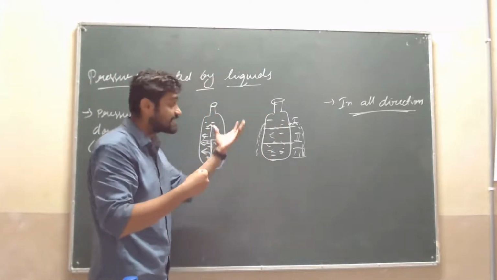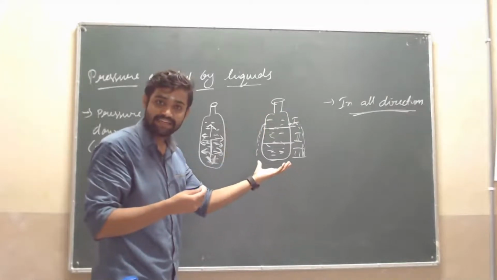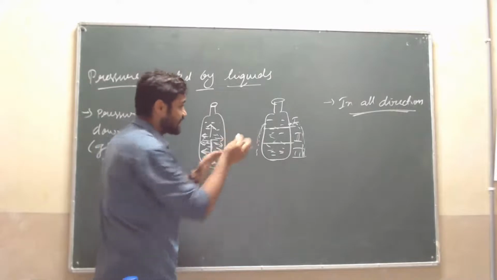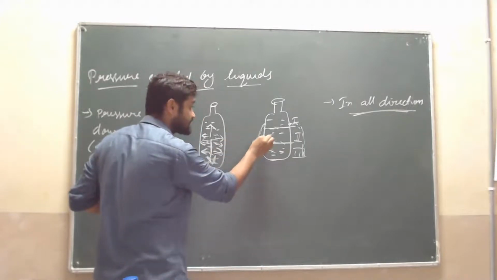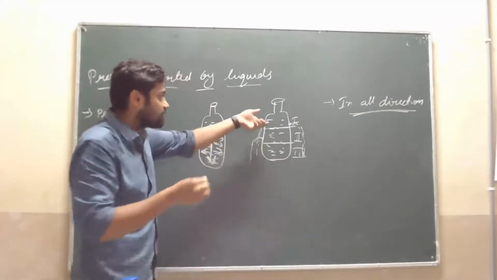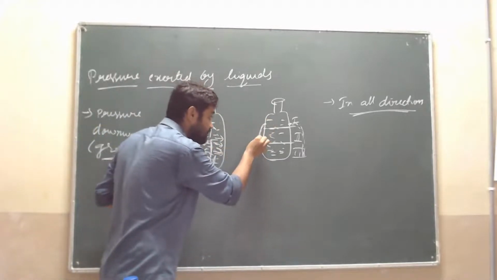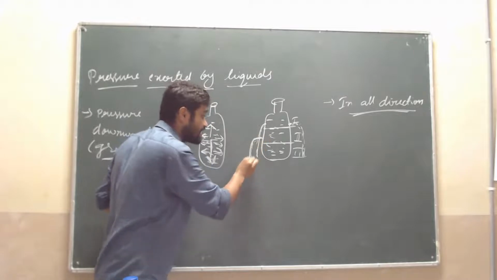That is, force exerted is in all direction. Then come to the second chamber. Sir, in the second chamber, put a hole. Then the force exerted is more than in the first chamber. If the water falls in this direction, in the second chamber there is a little bit more pressure, they exert more pressure.